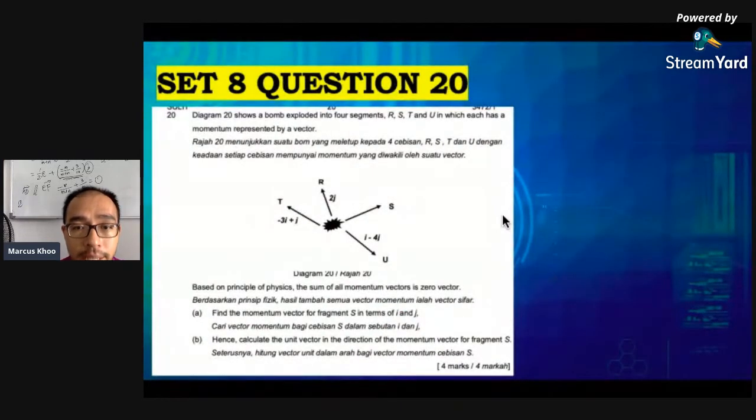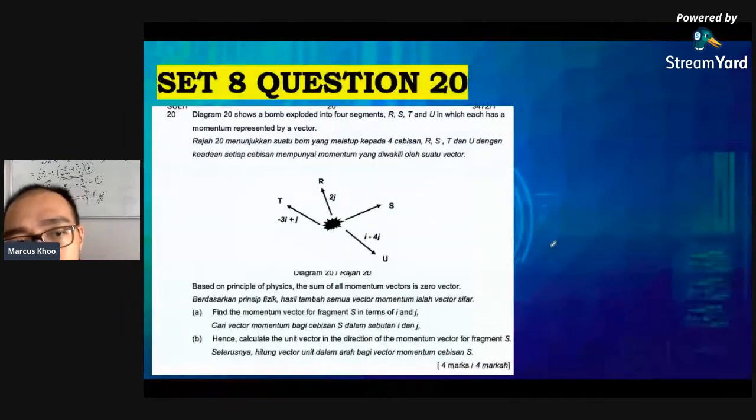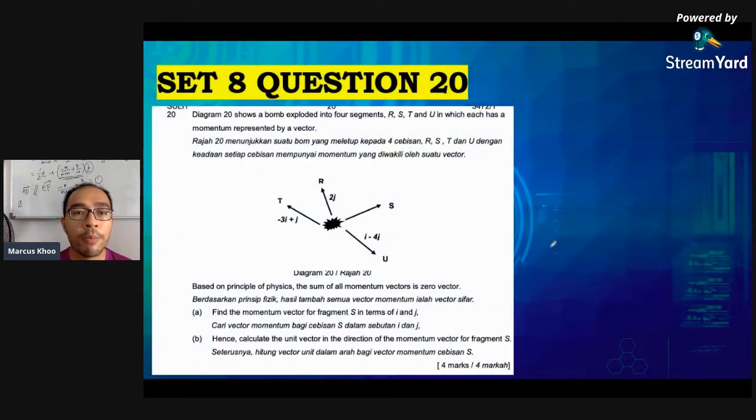Okay, now this next question is, like I said, one of the more popular types of questions involving vectors, which actually is not that difficult. It looks difficult, it looks complicated, and you think, what is this? You haven't learned it yet, but actually it's not that difficult. It's set 8 question 20.